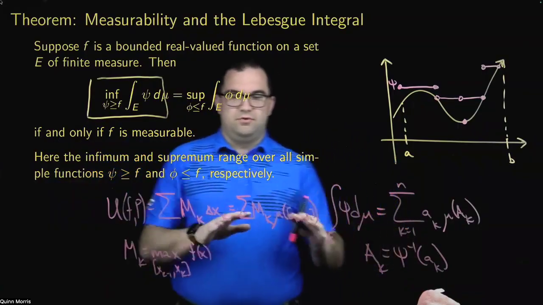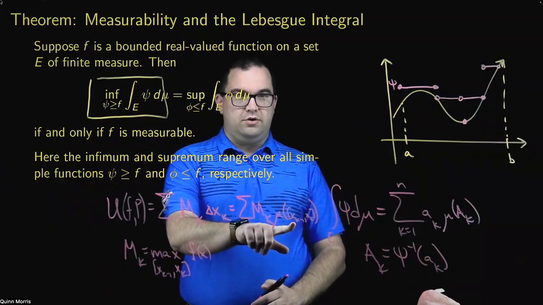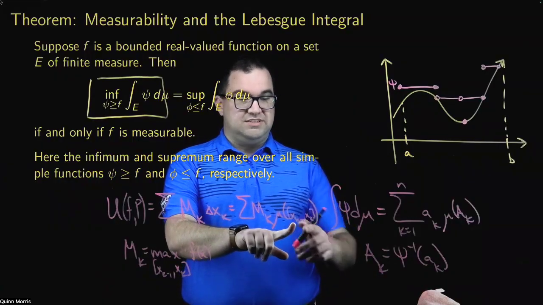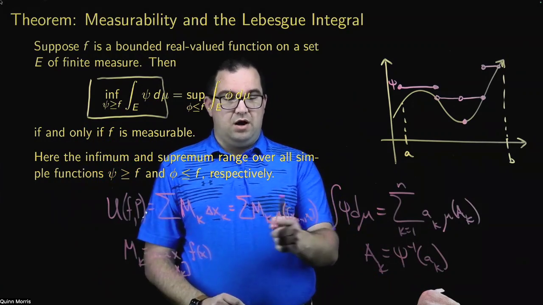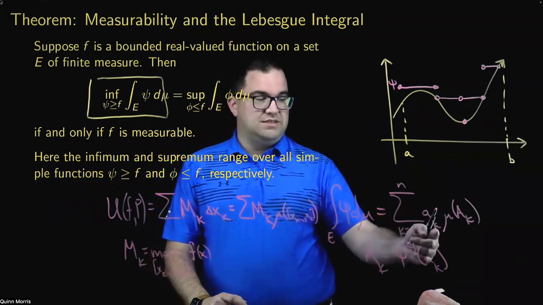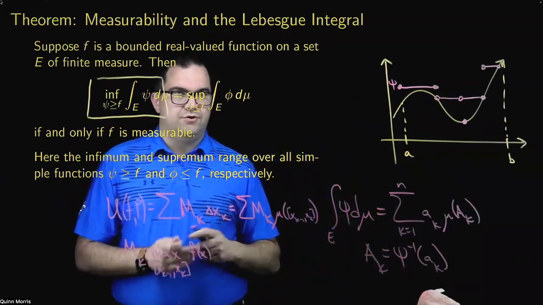So again, very similar. The only difference here is that you're forced to work on step functions, really. These functions have to be constant on an interval, whereas here they just have to be constant on some set, but this isn't required to be an interval.